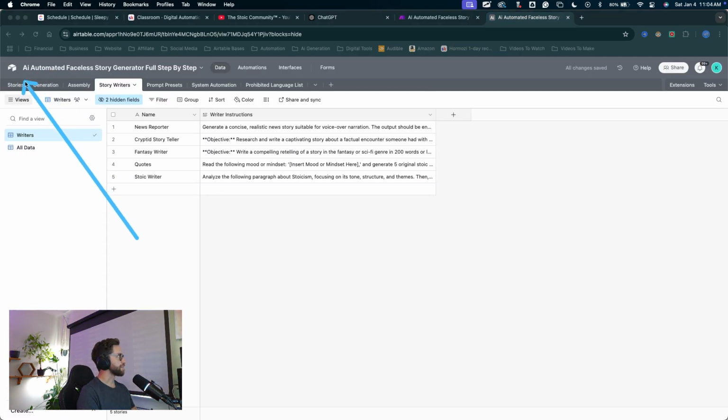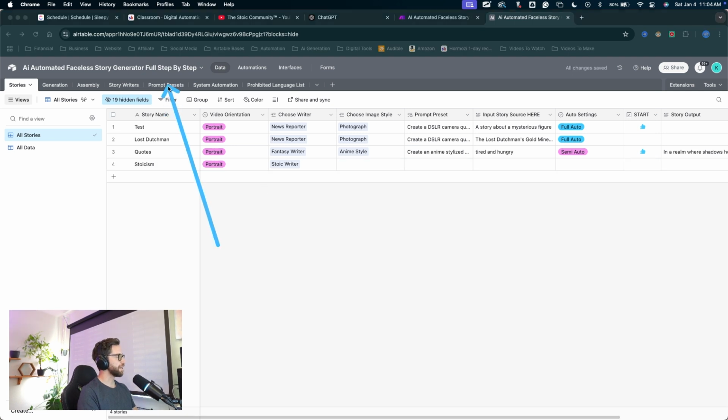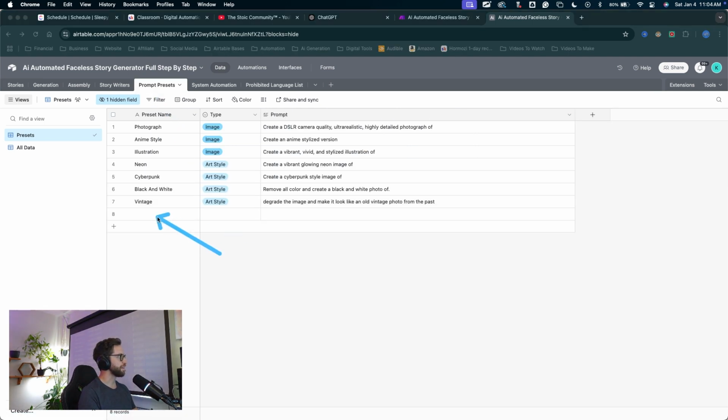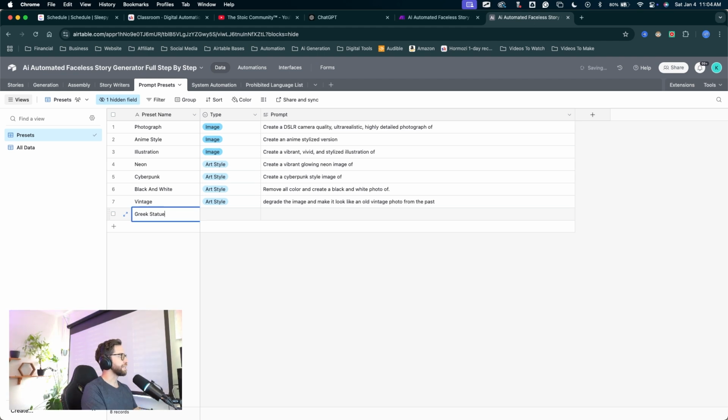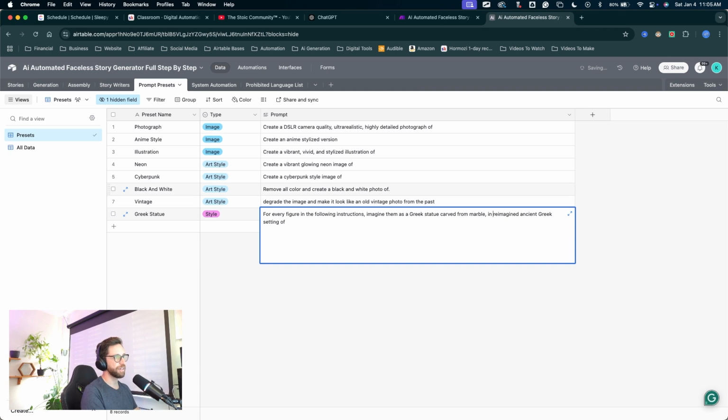Let's jump back into our stories table, and now we can select that new writer. I'll come down, find my Stoic writer. Now I'll choose an image style, same thing over here. I want to create a new image style for these sort of Greek statue figures. I'm going to come into my prompt presets, and we'll create a new record here, call it Greek statue. This will be a style, and we could write something like this right here. For every figure in the following instructions, imagine them as a Greek statue carved from marble, in a reimagined ancient Greek setting of. There's the prompt preset for the image prompts.